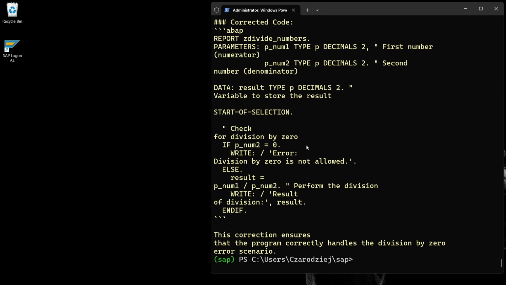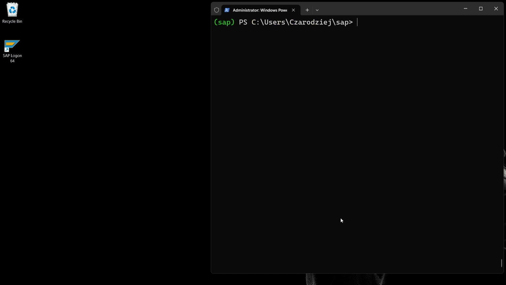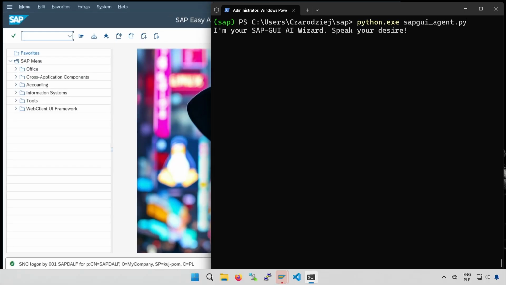I know it's a simple program, and we've already tested LLMs in this area, but this is a different situation. Isn't this impressive? Then what is? Let's try a more complex navigation task. I'll ask for the SNC string of a user in my system. Let's see how that goes.